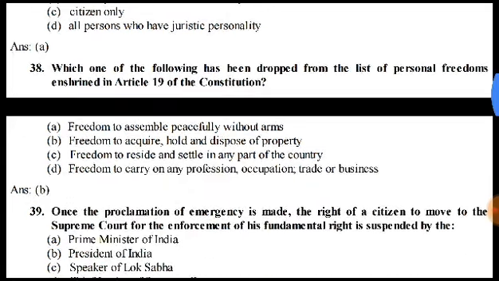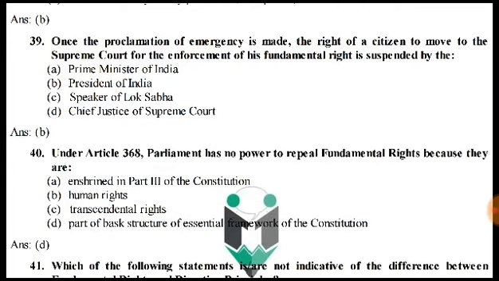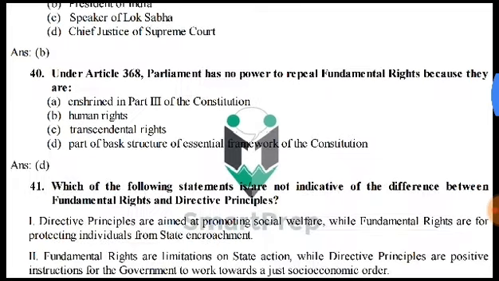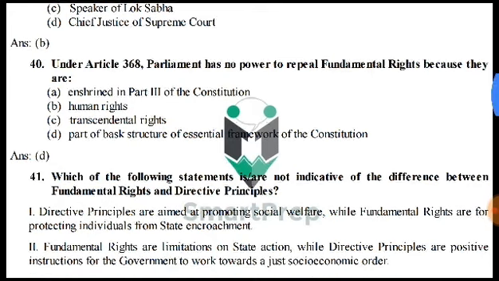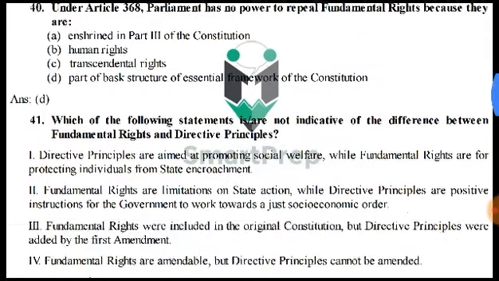Which one of the following has been dropped from the list of personal freedoms enshrined in Article 19 of the Constitution? This is freedom to acquire, hold, and dispose of property. Once the proclamation of emergency is made, the right of a citizen to move to the Supreme Court for the enforcement of his fundamental right is suspended by the President of India. Under Article 368, Parliament has no power to repeal fundamental rights because they are part of the basic structure of the essential framework of the Constitution.